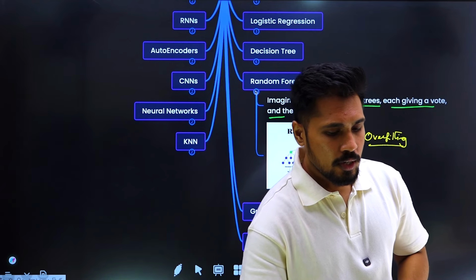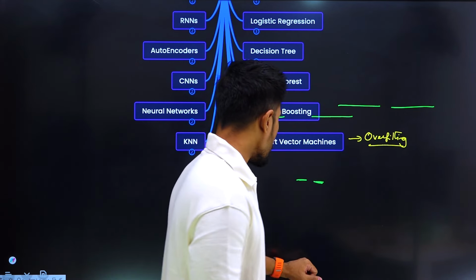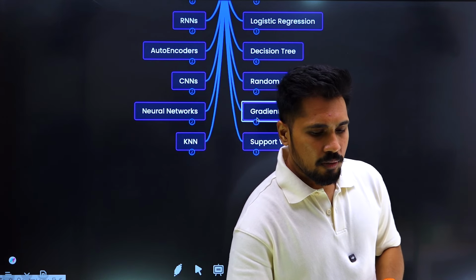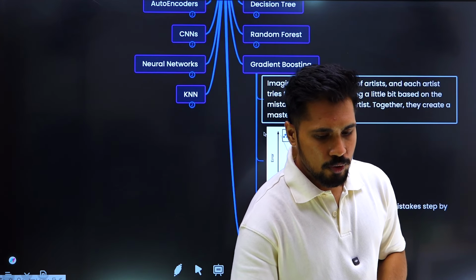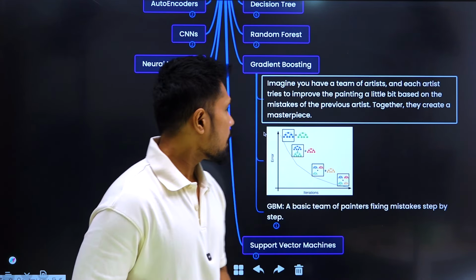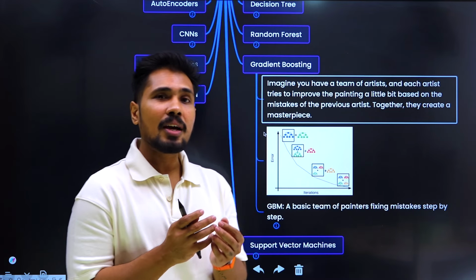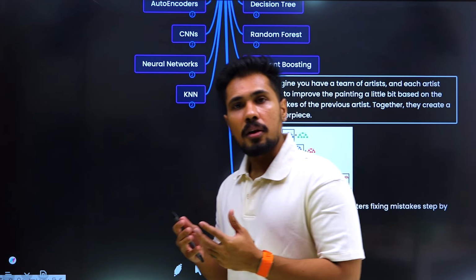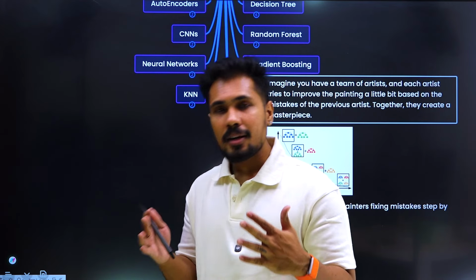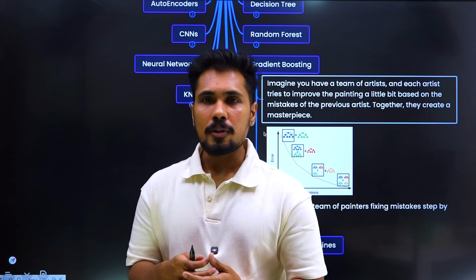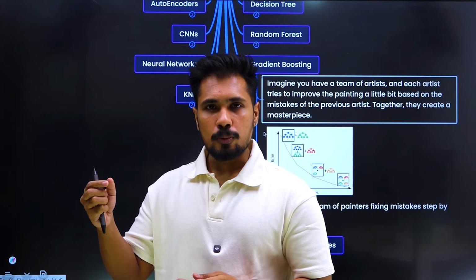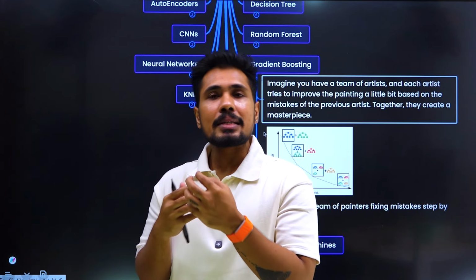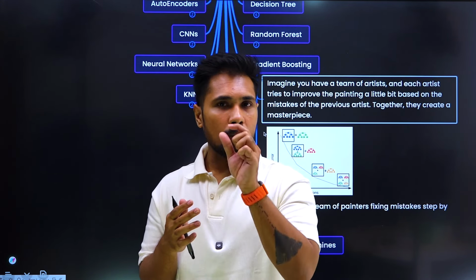After random forest, we have another algorithm called gradient boosting. Within gradient boosting we have types, but what is gradient boosting? Imagine, gradient boosting is used when you have an underfitting problem. Overfitting is when your decision tree can identify the logic or the patterns, but whenever we pass new data, it is unable to work well on the new data.